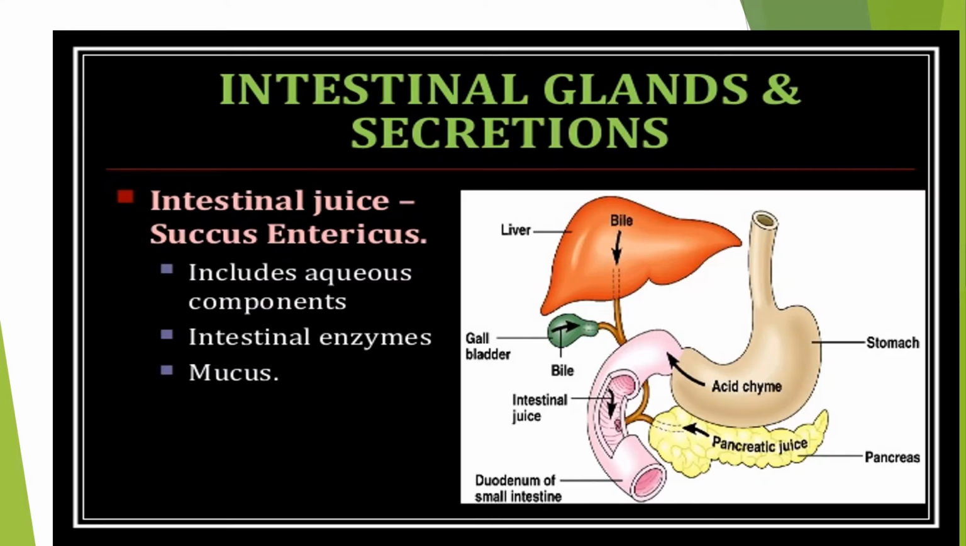We have intestinal glands and secretions in the intestine. Intestinal juice, succus entericus, is an aqueous compound. It includes intestinal enzymes and mucus. Here we can see pancreatic juice as well as intestinal juice and also bile.